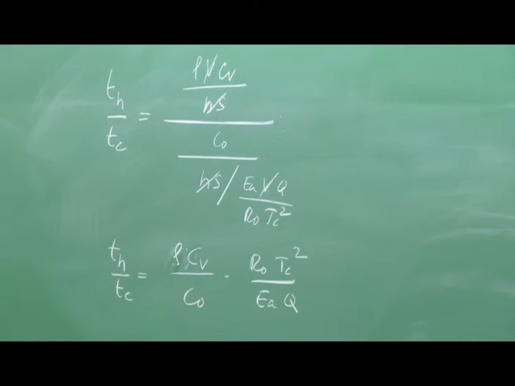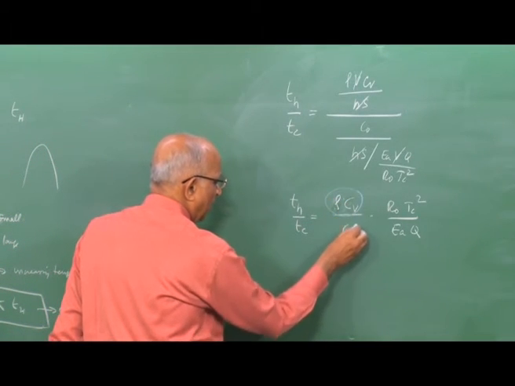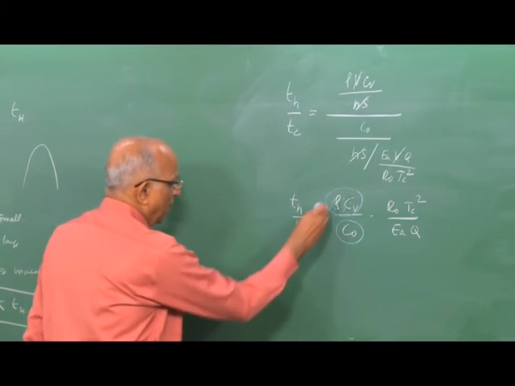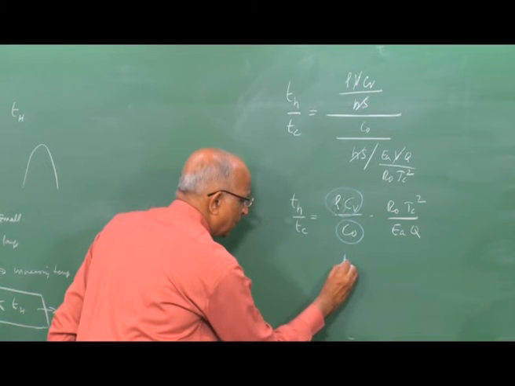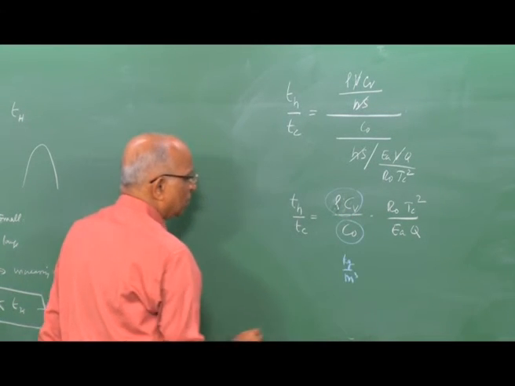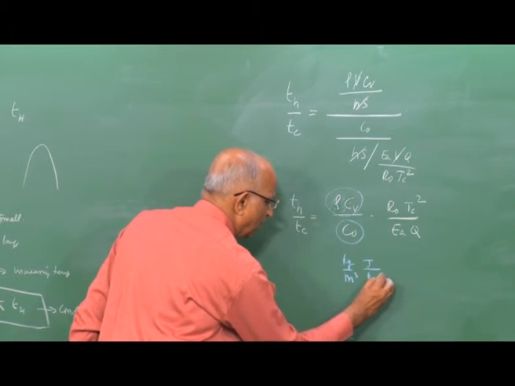Let us see whether I can simplify some of these things. If I talk in terms of the thermal mass and the initial concentration, I am talking in terms of maybe kilogram per meter cube, and C v in so much joules per kilogram Kelvin.